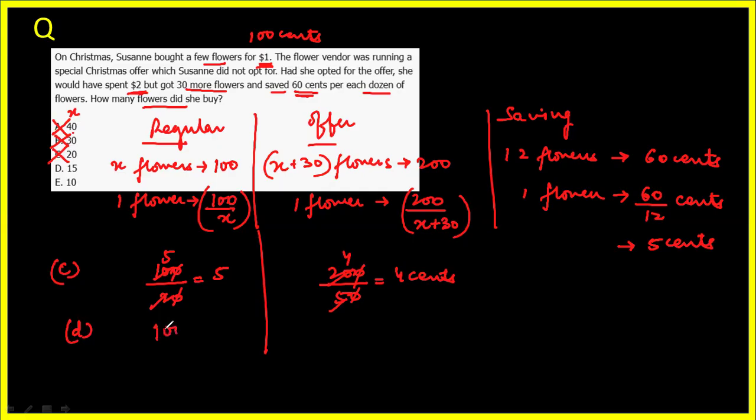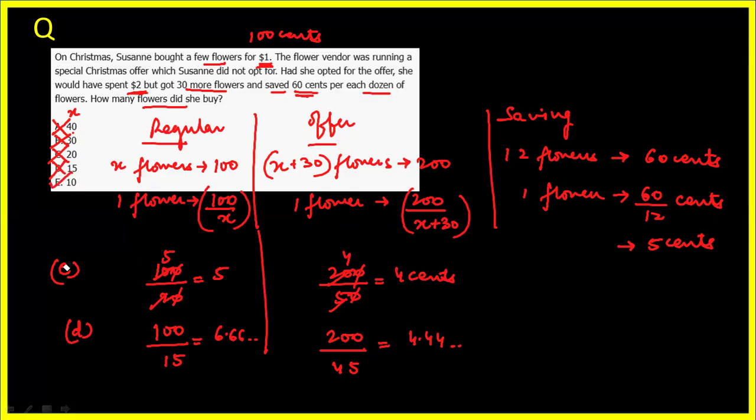What about option D? It will be 100 over 15, and the offer price will be 200 over 15 plus 30, that is 45. When we convert, 100 over 15 is approximately 6.66. Similarly, 200 upon 45 comes out to be 4.44. Is it a difference of 5 cents? No, that is not a 5 cent difference. That means option D is also eliminated. Now we are only left with option E. That will be the correct answer.